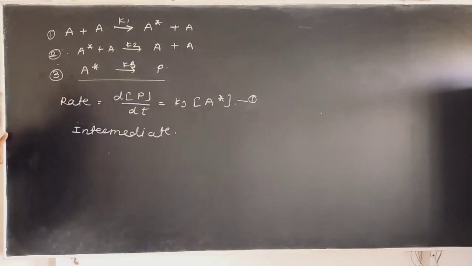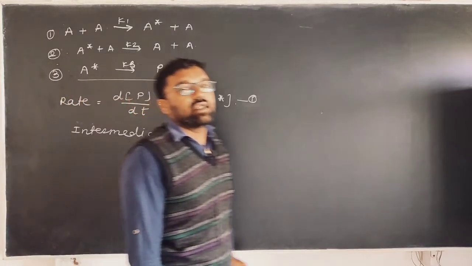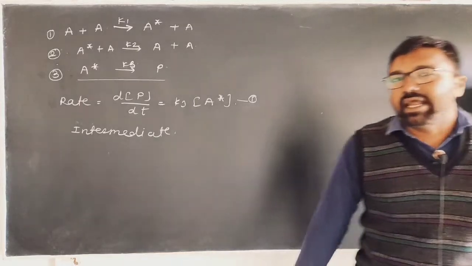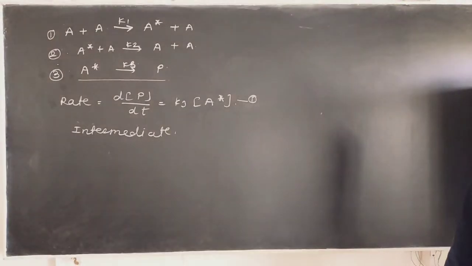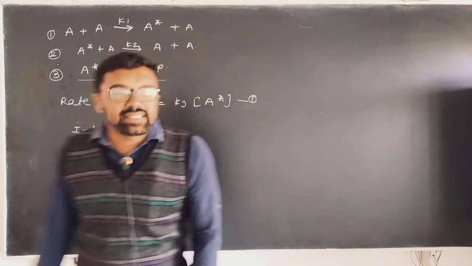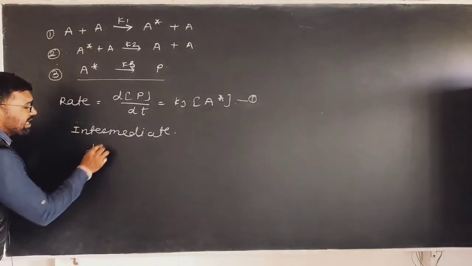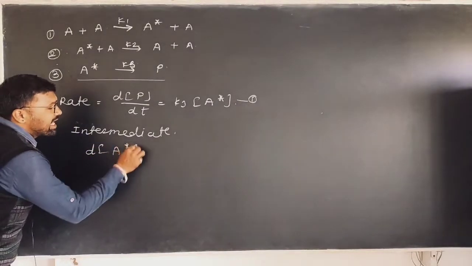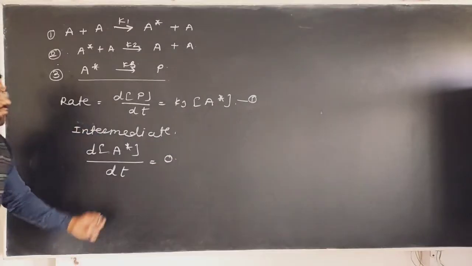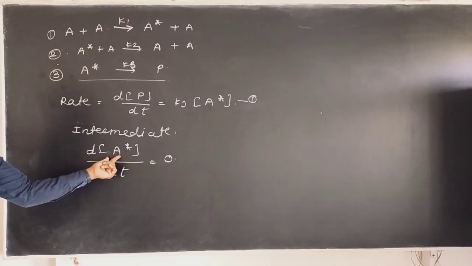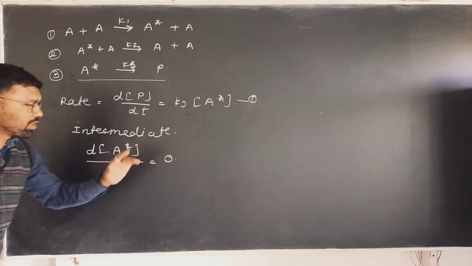Now the steady state approximation is used in this step. The steady state approximation tells us that the net rate of the intermediate formed in any reaction is equal to 0, right? So I can say that the net rate for the intermediate is equal to 0, okay? Therefore the net rate of formation of A star is equal to 0.